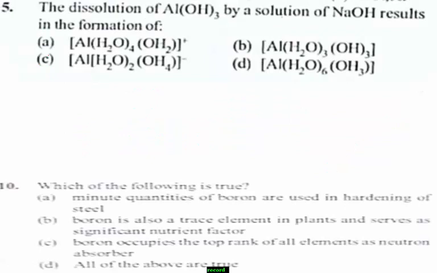Next, question number 5. The dissolution of aluminium hydroxide by a solution of sodium hydroxide results in the formation of... Students, aluminium hydroxide dissolves in sodium hydroxide solution to give an aluminate ion, which is supposed to have an octahedral complex species like [Al(OH)4(H2O)2]-.